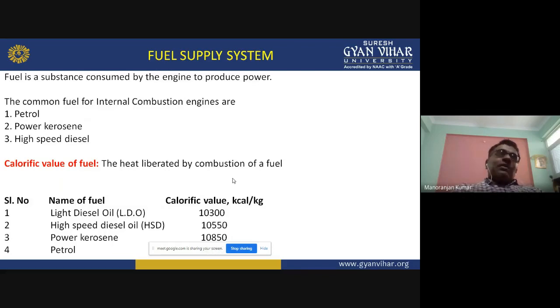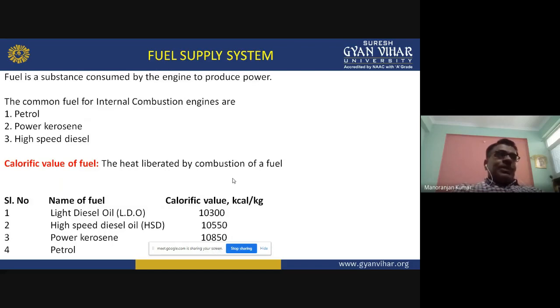The common fuels for internal combustion engines used nowadays are petrol, power kerosene, and high speed diesel. These are the three main fuels used in internal combustion engines.